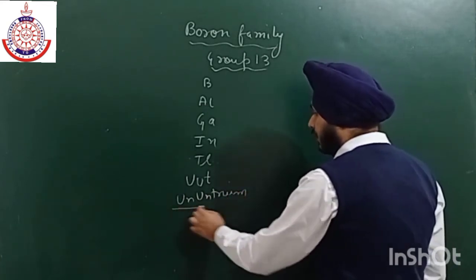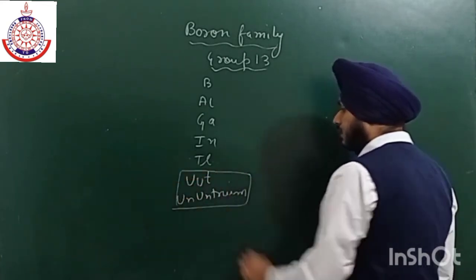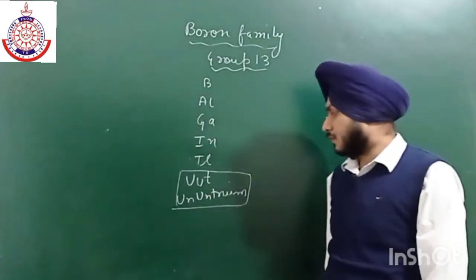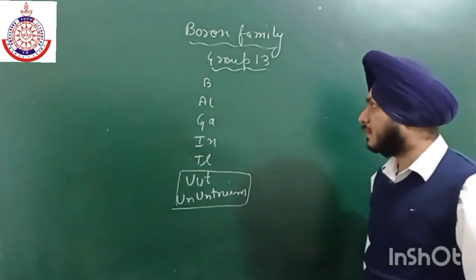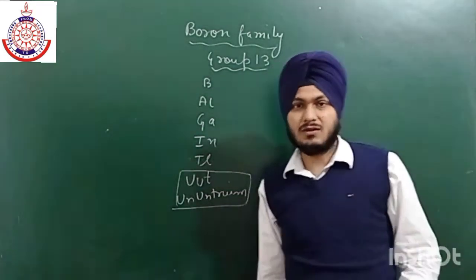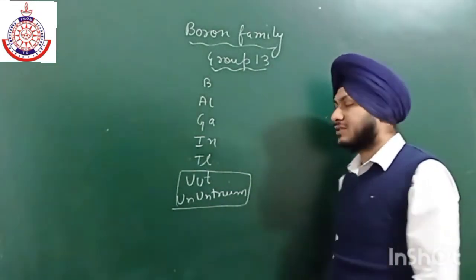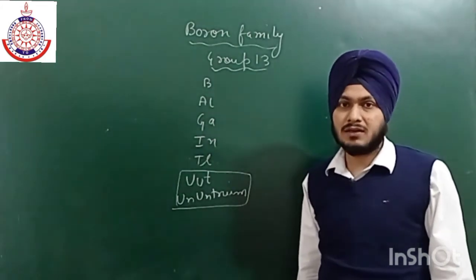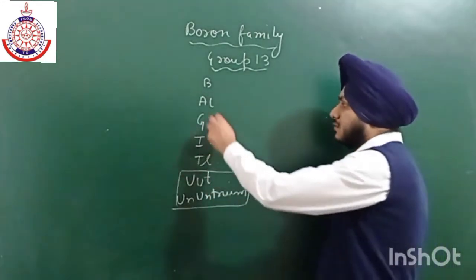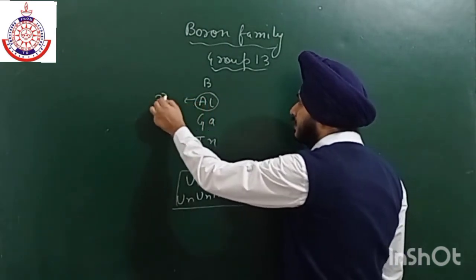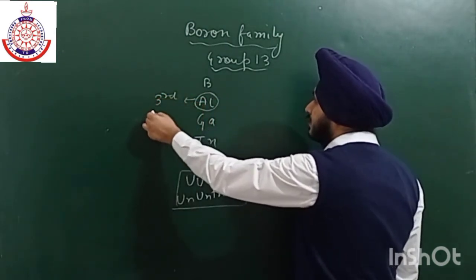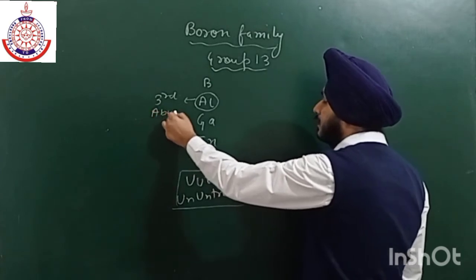This is the radioactive element UUT, ununtrium. Now if we talk about their existence, aluminium is the third most abundant element after oxygen. It is the third most abundant element.